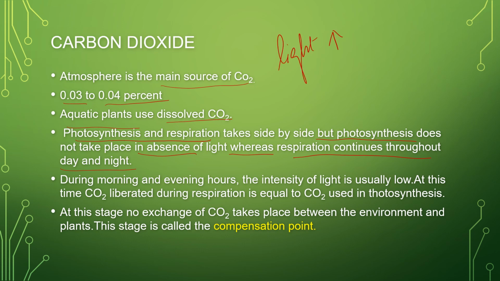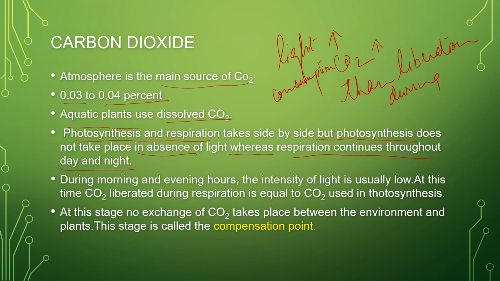What is happening? The rate of carbon dioxide consumption for photosynthesis is higher than the liberation of carbon dioxide during respiration.